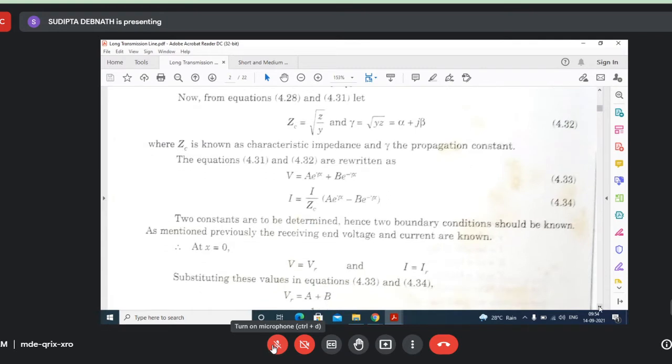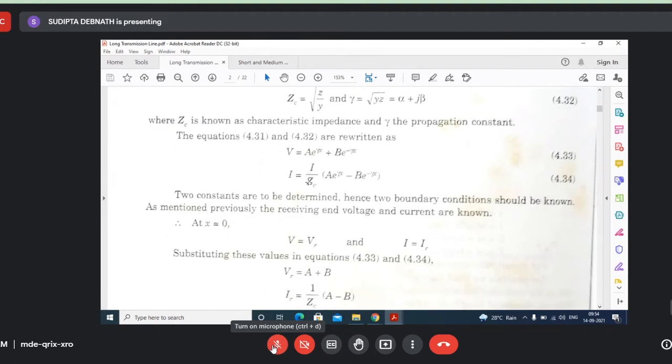Just substitute 0 here, you will get VR equal to A plus B, and here you substitute x equal to 0, you will get IR equal to 1 by ZC into A minus B. So these two equations you will get, A plus B and A minus B. As soon as you get A plus B and A minus B in terms of VR and IR, you can find out A and B in terms of VR and IR.